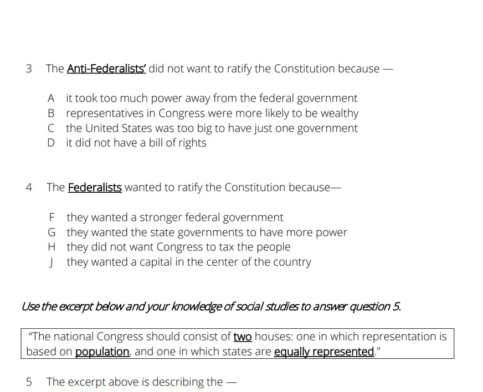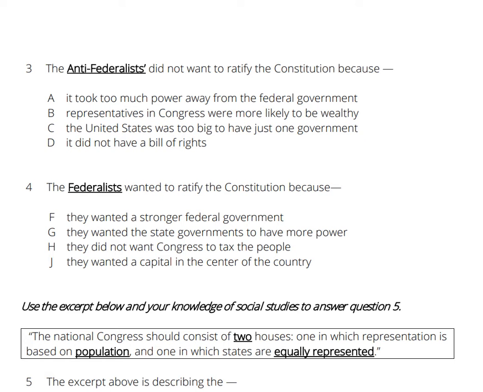Question number 3. The Anti-Federalists did not want to ratify the Constitution because A. It took too much power away from the federal government. B. Representatives in Congress were more likely to be wealthy. C. The United States was too big to just have one government. D. It did not have a Bill of Rights.